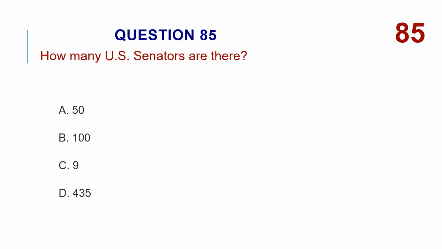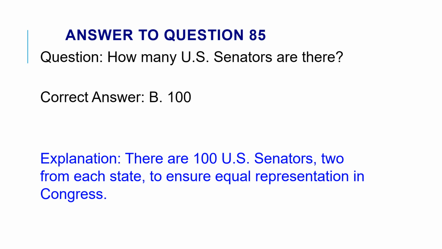How many U.S. senators are there? A. 50. B. 100. C. 9. D. 435. The correct answer is B. 100. There are 100 U.S. senators, 2 from each state, to ensure equal representation in Congress.